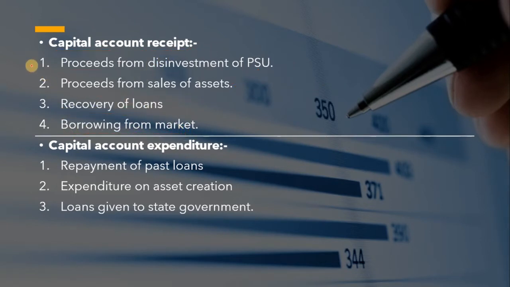The most important thing here is that the first three are non-debt creating, and the fourth one, borrowing from the market, is a debt creating receipt. Now coming to capital account expenditure. It includes repayment of past loans, expenditure on asset creation and loans given to state governments.